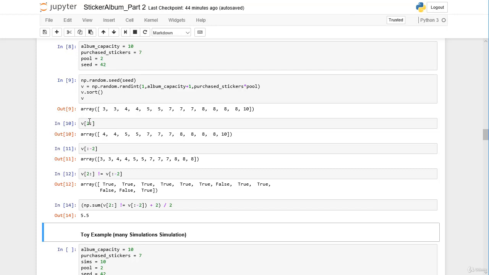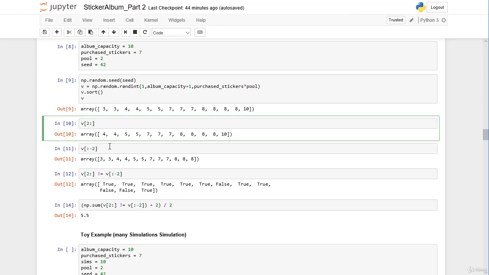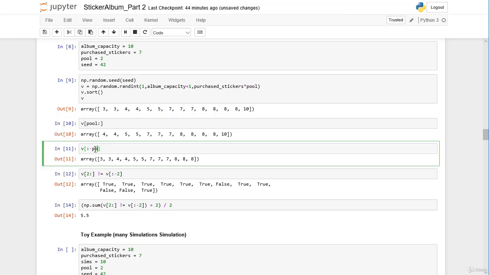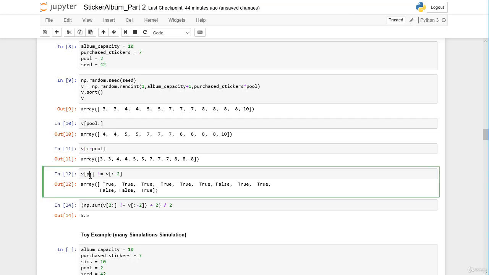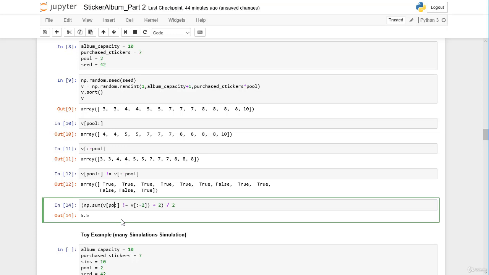So we can try to replace the 2 by the variable pool. Also here. And here. And here. And here.